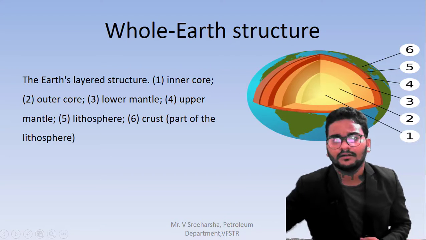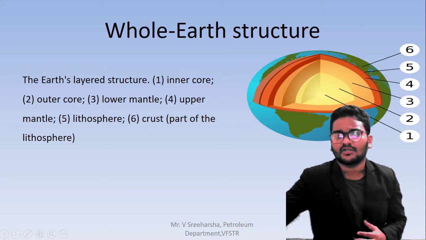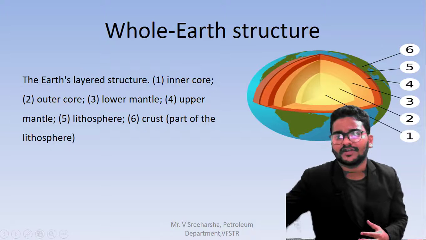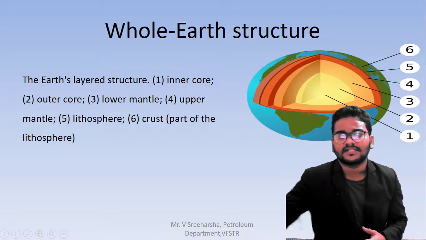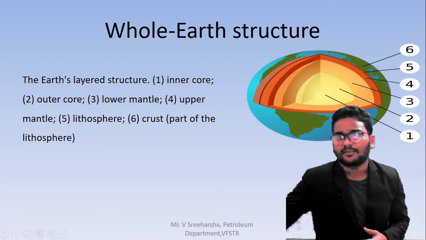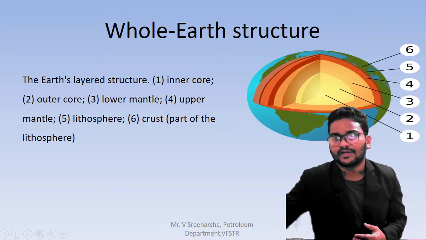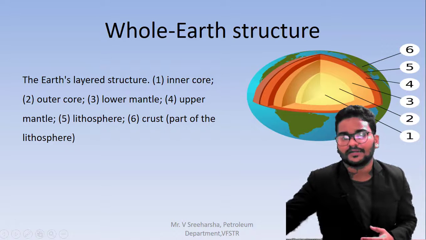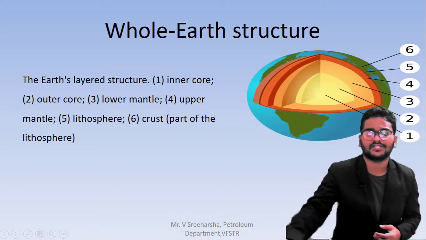It is a very weak formation. This is the inner core, the first one. The second one is the outer core. Then the mantle, the third layer, is the lower mantle, and the fourth is the upper mantle. Above that you have the lithosphere, the fifth one, and the sixth one is the crust, which is part of the lithosphere. These hold the whole structure of the earth.